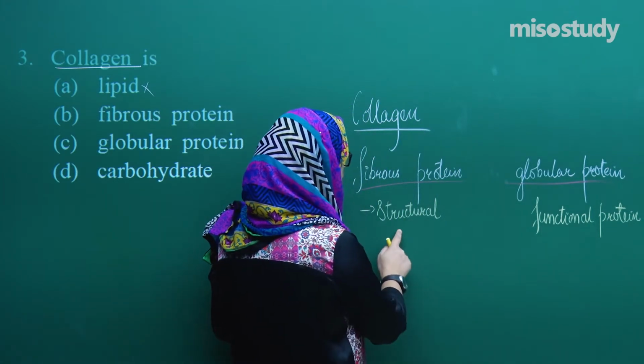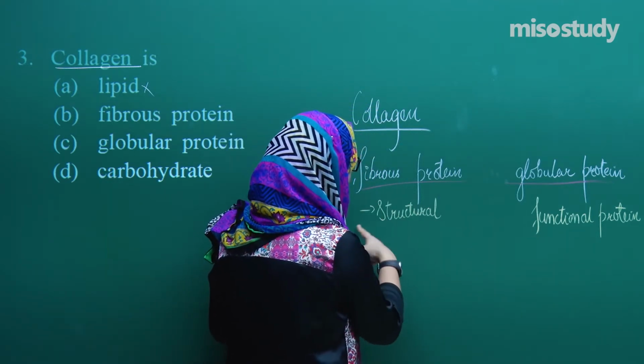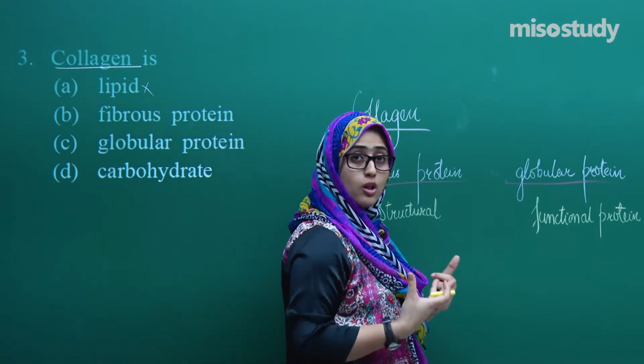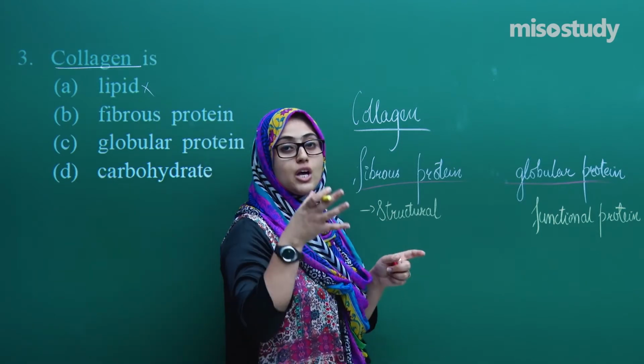So, structural protein and functional protein. Now, what is the basic role of fibrous protein? It is structural. It helps in structural formation.